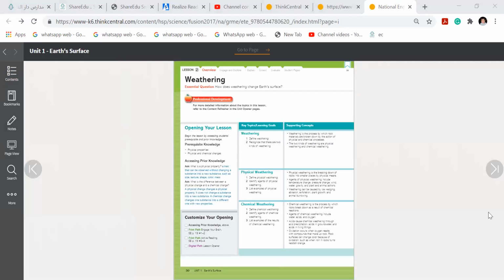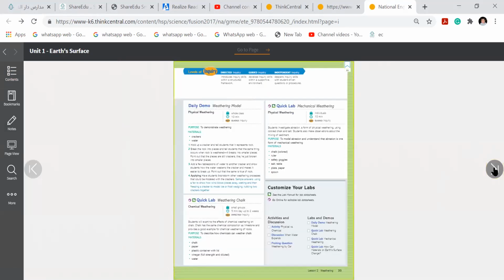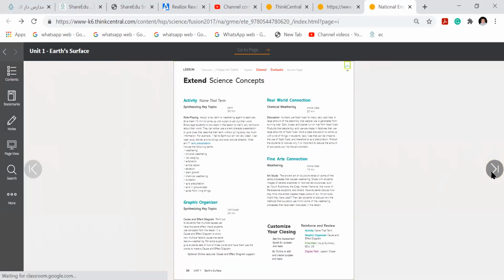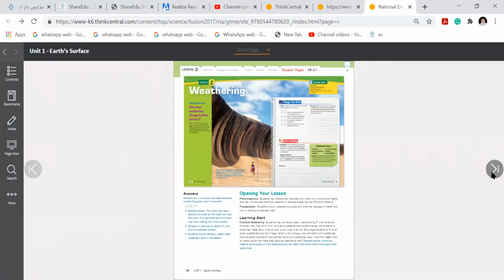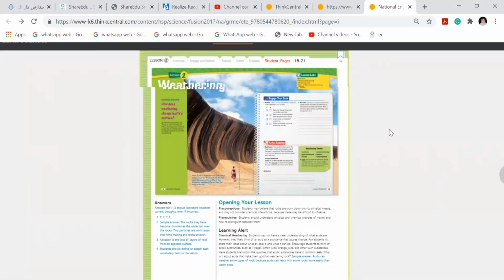Okay, girls. So next lesson, we started yesterday, weathering. What is weathering? Dana, do you know what is weathering? Dana, Zishan, Miral. Miral, do you know what is weathering? Yesterday I told you, I drew some rocks and then I made it into small.